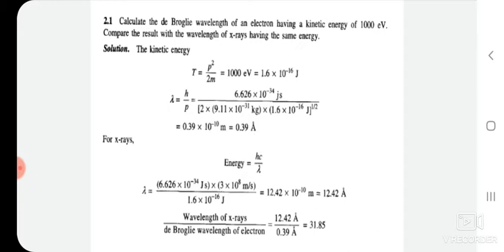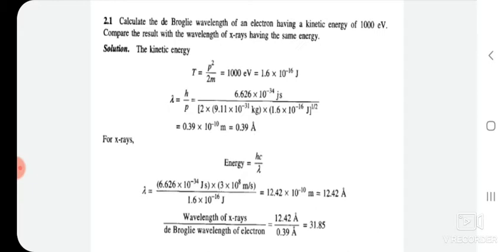For X-ray, the energy is equal to hc by lambda, or h nu, where nu is equal to c by lambda. If you substitute that, you will get hc by lambda. Lambda is equal to 6.626 into 10 to the power of minus 34 joule second into 3 into 10 to the power of 8 meter per second divided by 1.6 into 10 to the power of minus 16 joule, which is equal to 12.42 into 10 to the power of minus 10 meter, or in terms of Angstrom, 12.42 Angstrom.